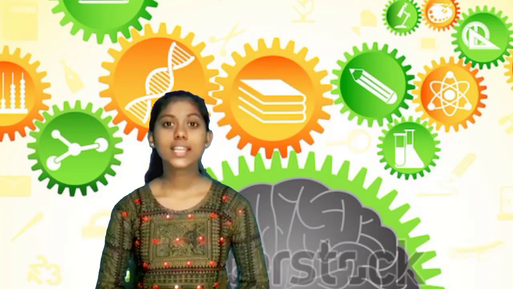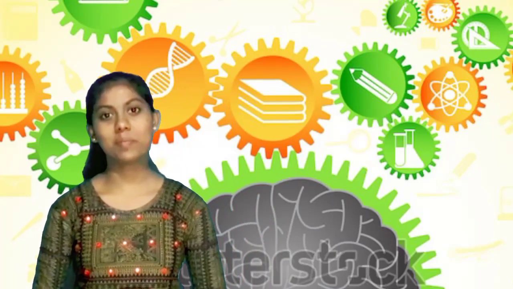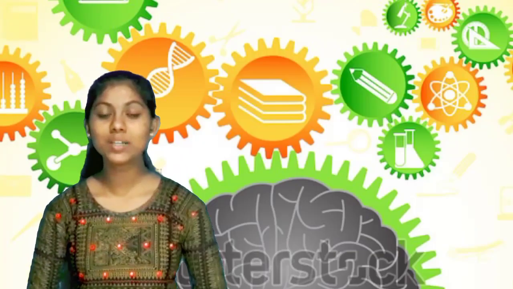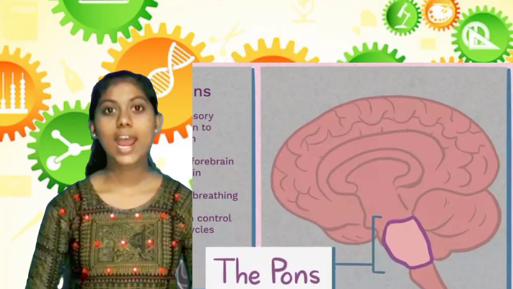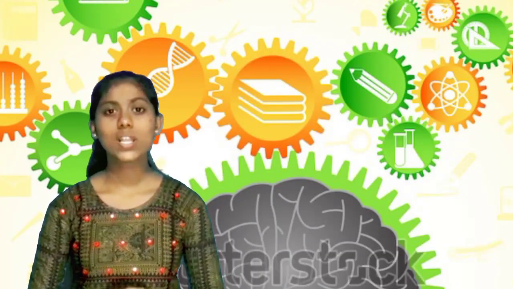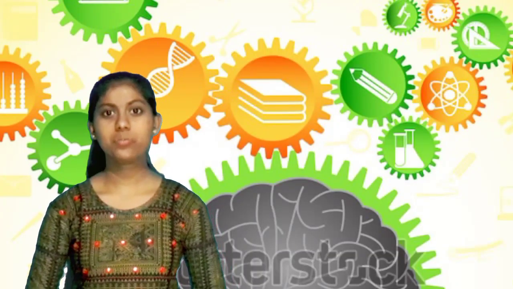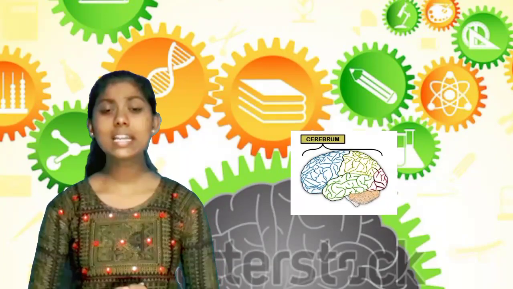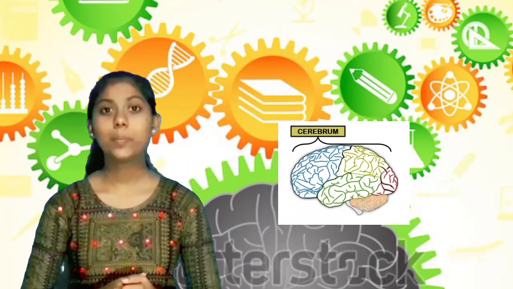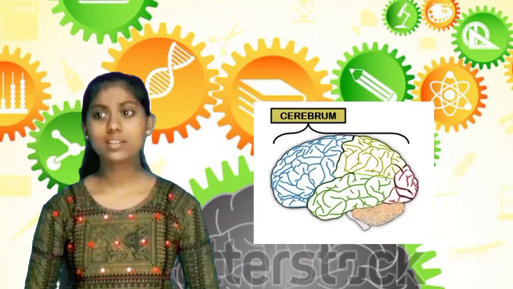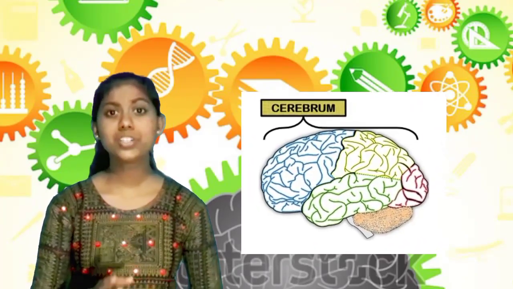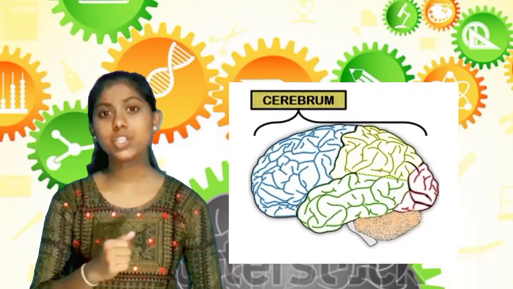Not only this, there are some other parts in the human brain. They are cerebrum, cerebellum, hypothalamus, spinal cord, pons and cranial nerves. So, let's see these parts one by one. First, the cerebrum. The cerebrum is the largest part of the brain, situated in the cranial cavity. It has two hemispheres, right and left, which are separated by the longitudinal fissure.